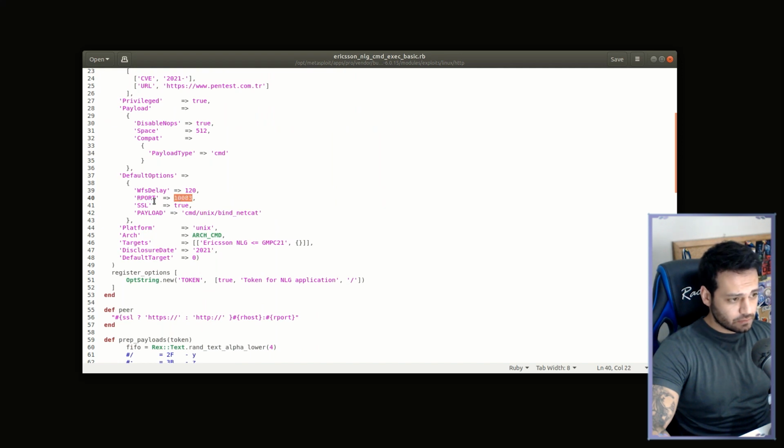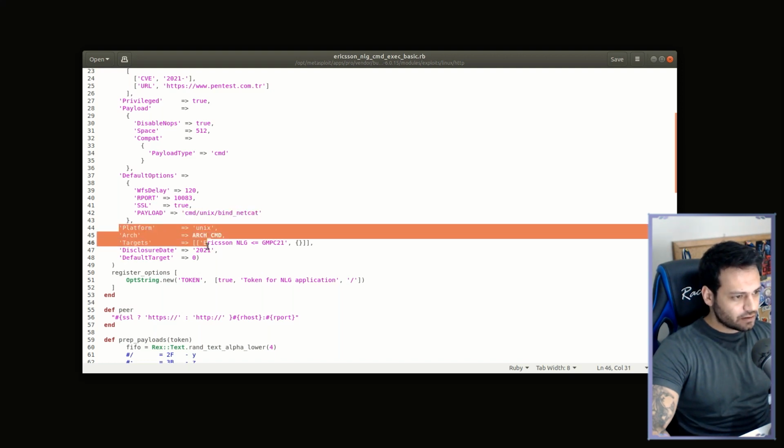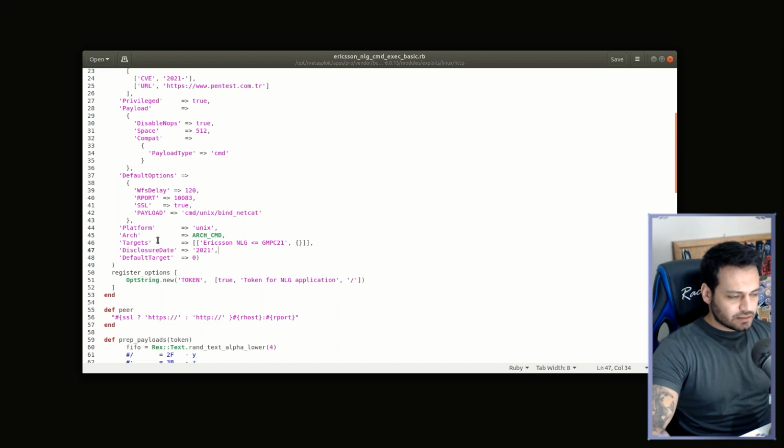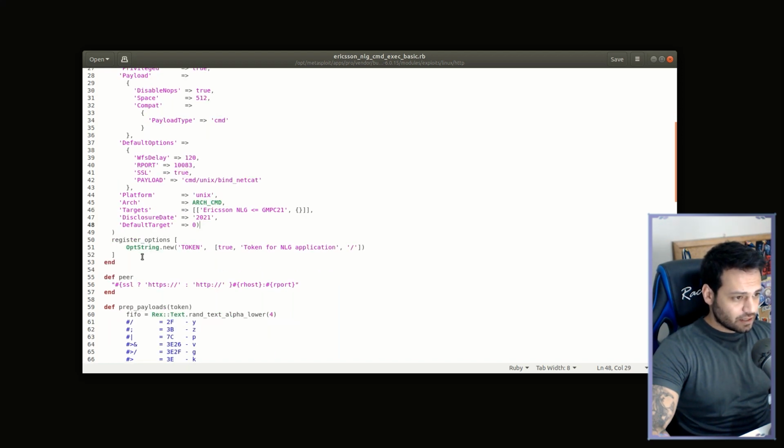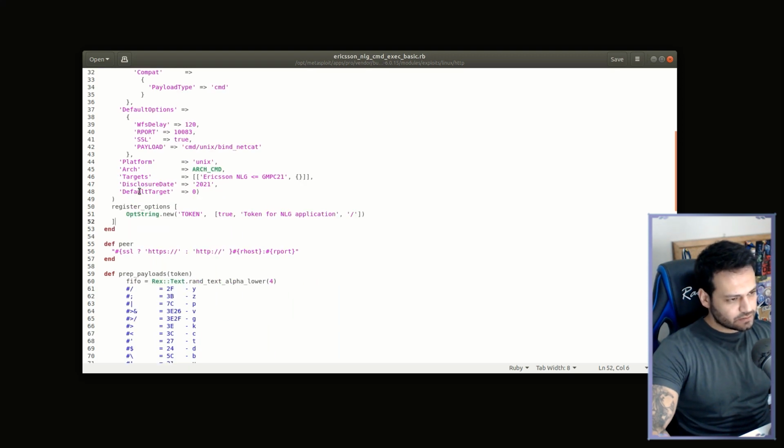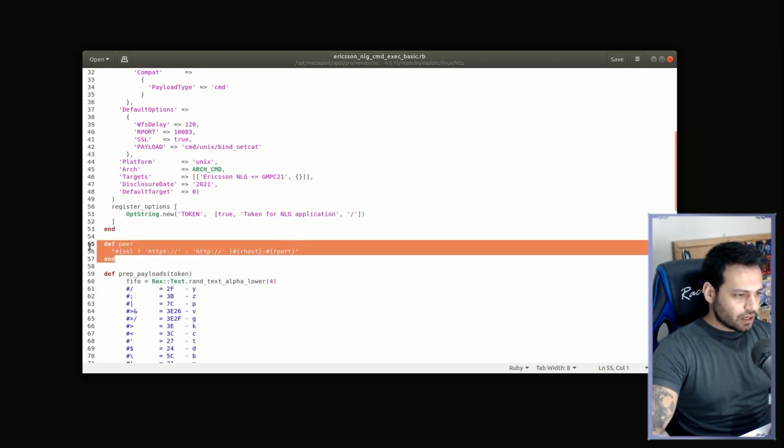You know, you have the bind netcat shell we're gonna use, and we set this payload here, and there's other information like platforms or targets, and we have one target already, and there's the register options, and we just need the token to send our request to the server. And we have a definition here.